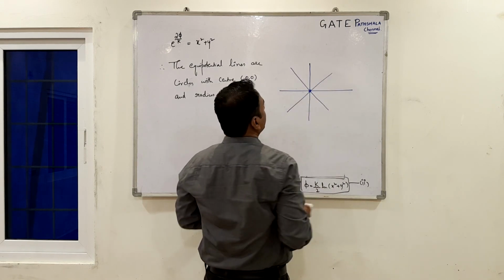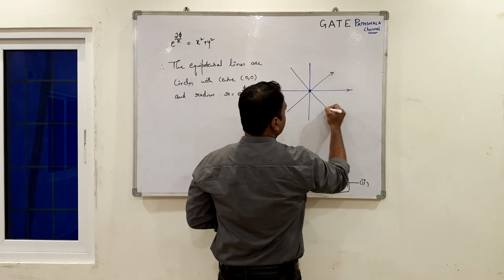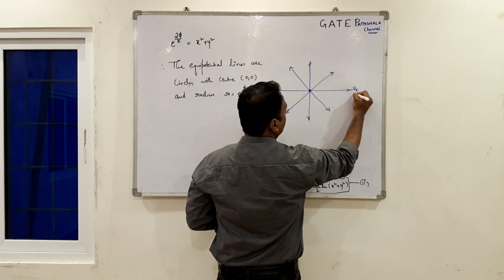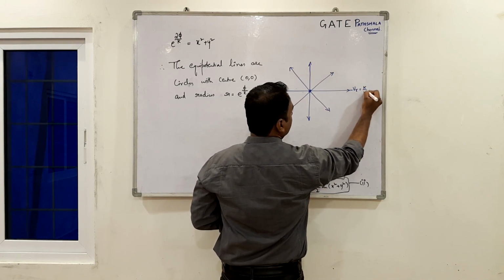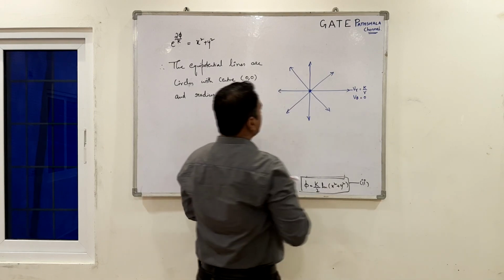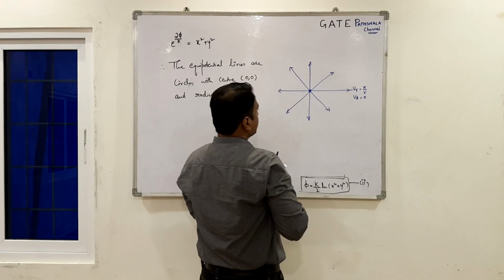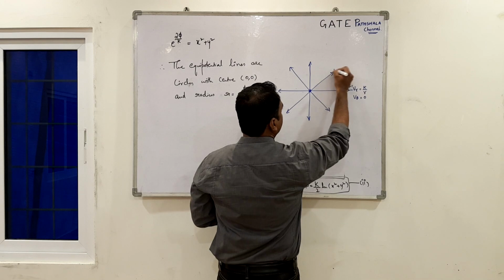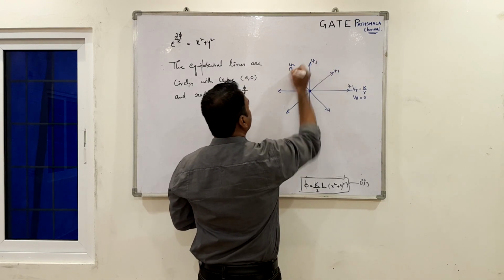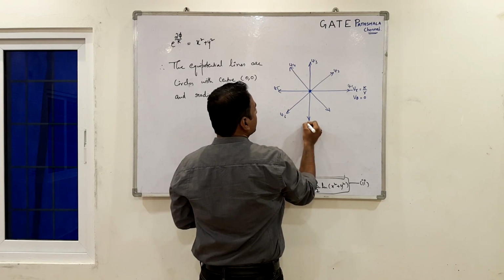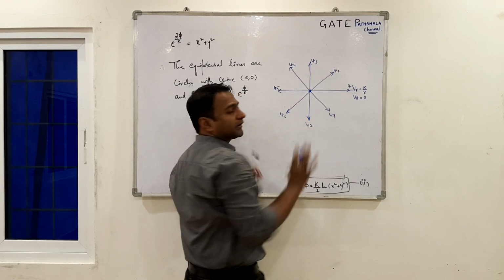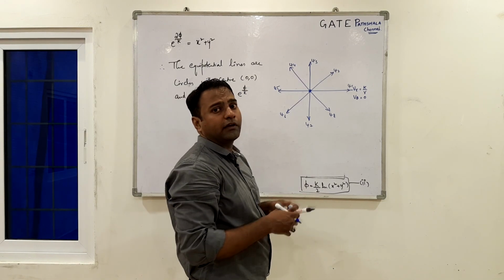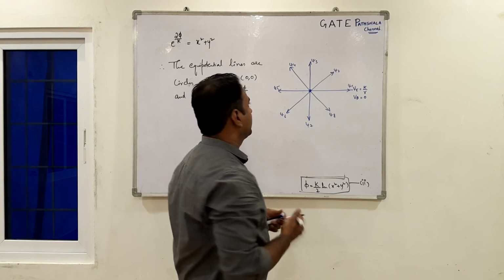So let's take the unit radius. These are our streamlines for the source flow, since we have only the radial component Vr, which is equal to k by r, and V theta is 0. So we have these lines as streamlines. They have different values of psi, starting from psi 1, psi 2, psi 3, up to psi 8. Don't think that you can allot only 8 streamlines. You can have an enormous number of streamlines for this flow.